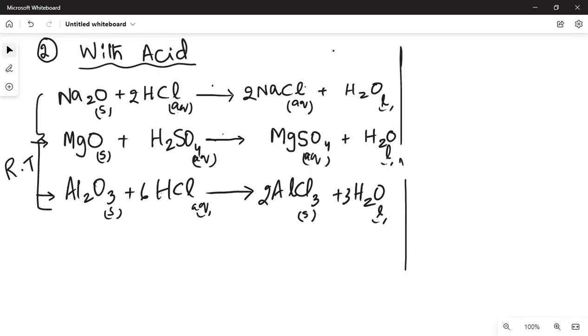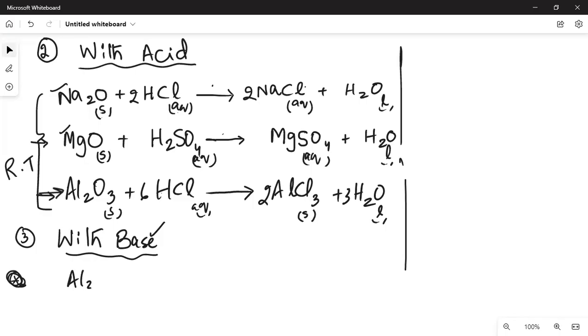इसके बाद इधर ही हम add कर लेते हैं third reaction जो last है oxides का, that's with base or alkali. Now when you react third period elements' oxides with base, naturally basic oxides like Na2O and magnesium oxide do not react. But because aluminum oxide is an amphoteric oxide, this will react with the base. तो ये जो equation है इसके साथ ये मैं slide में लगा रहा हूँ. You need to know the products, but they don't ask you to construct this equation quite easily. MCQs में given होती है and you have to pick the right option. So you need to know this equation, by the way.